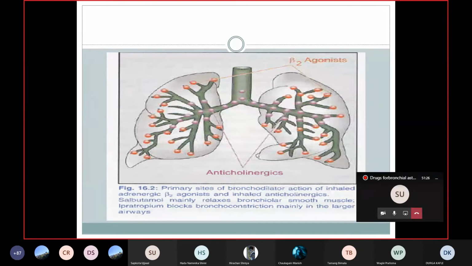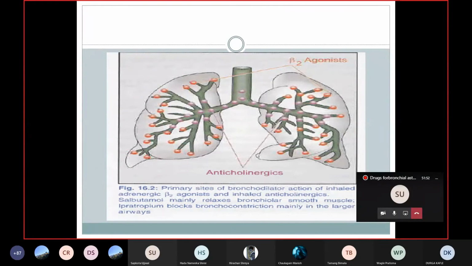This is a very important thing you should know, where we can ask in your university exam, you can ask in the practical as well as in the theory paper as well. Write down the rationale of combining beta-2 agonist with the anticholinergic drugs, or what is the pharmacological basis of combining beta-2 agonist with the anticholinergic agents.